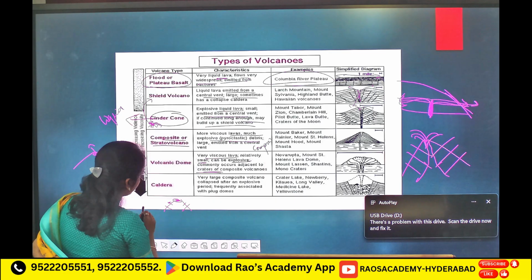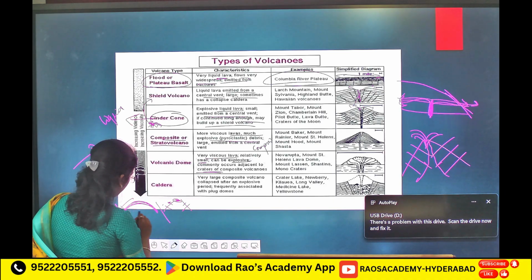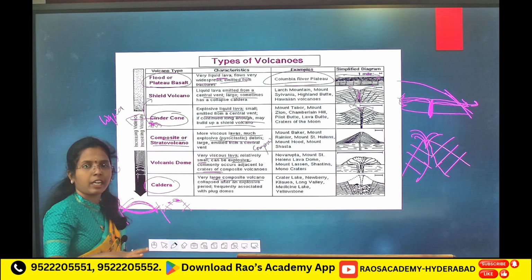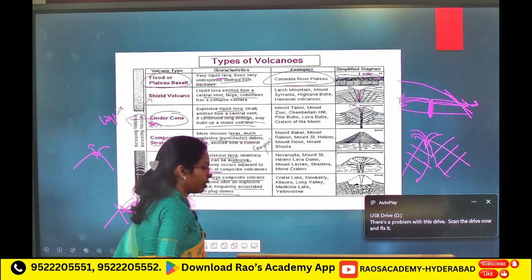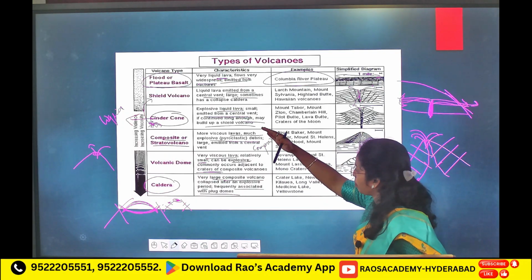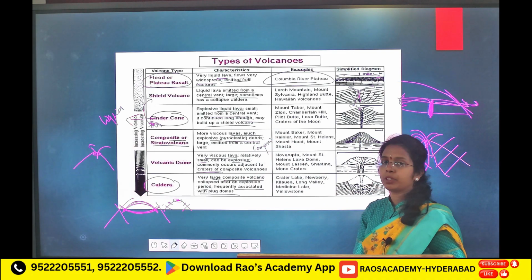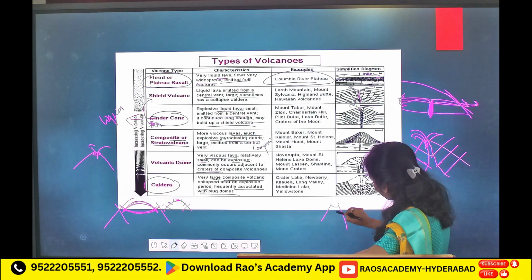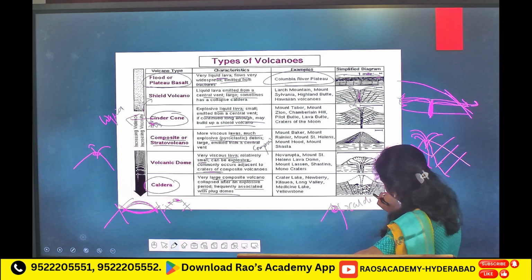Volcanic dome, very viscous lava, relatively small, can be explosive, commonly occurs adjacent to the craters of composite volcano. Near, like dome formation you will see. Caldera, very large composite volcano collapsed after an explosive period, frequently associated with plug. Whenever any massive explosion happens in composite volcano, you will see destruction or collapse of that crater. Now, this is known as crater. If it collapses, this is known as caldera.